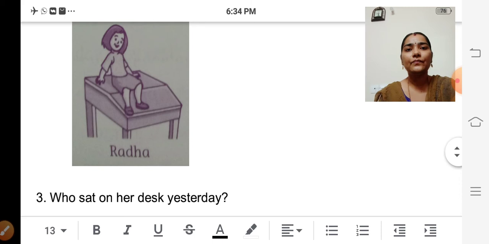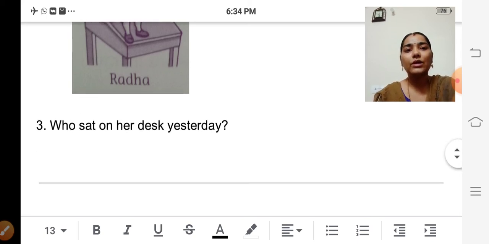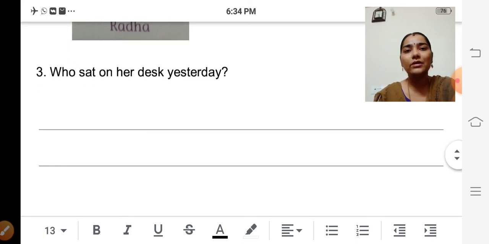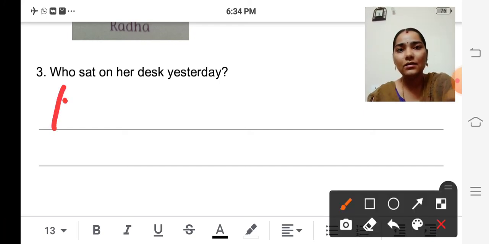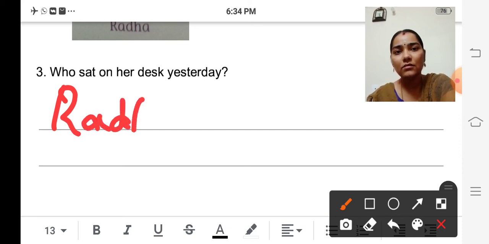So next one. One small girl sitting on the desk, isn't it? Her name is Radha, isn't it? So look at the question. Who sat on her desk yesterday? Who sat? Her name is Radha, isn't it? So the first sentence will be Radha did.